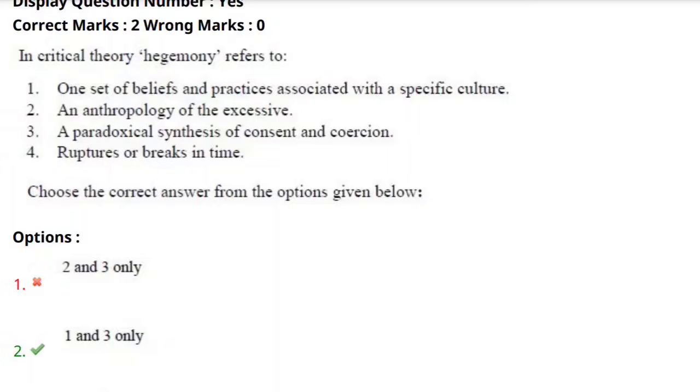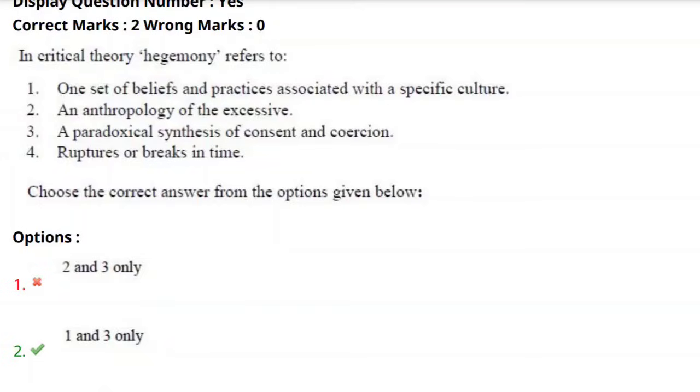The first option is one set of beliefs and practices associated with a specific culture, the second is an anthropology of the excessive, the third is a paradoxical synthesis of consent and coercion, and the fourth is ruptures or breaks in time. Choose the correct answer from the options given below. Here we need to find the two options.